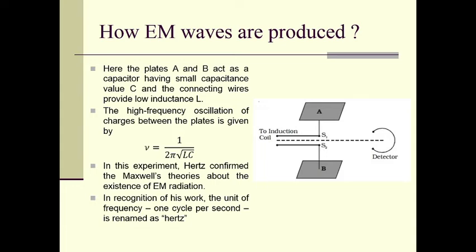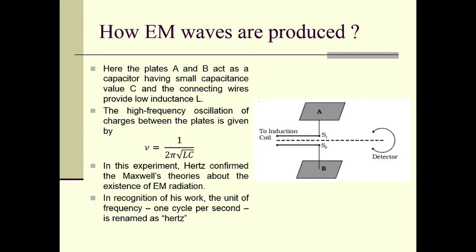The high frequency oscillation of charges between the plates is given by nu is equal to 1 upon 2 pi square root of LC. So in this experiment, Hertz confirmed Maxwell's theories about the existence of electromagnetic radiation.